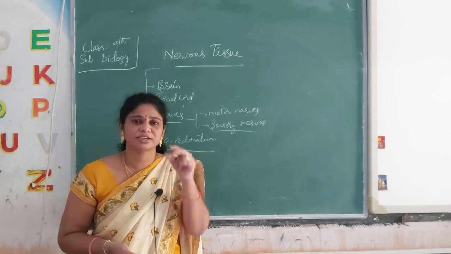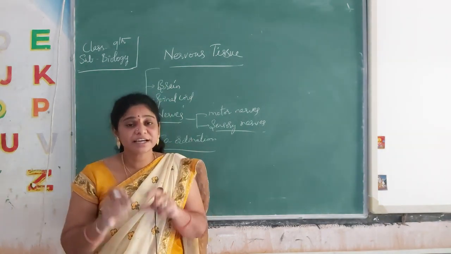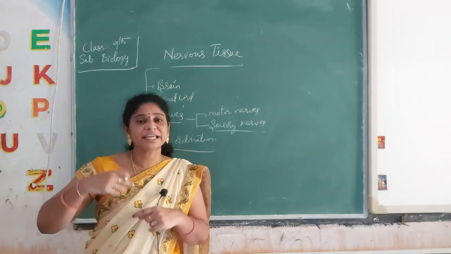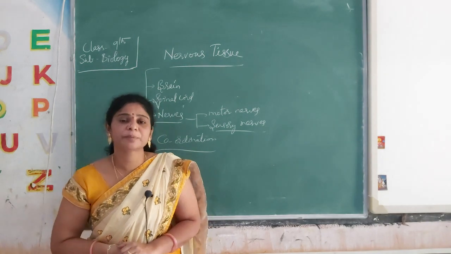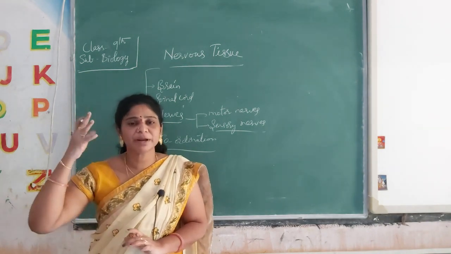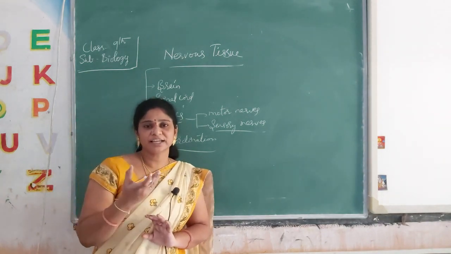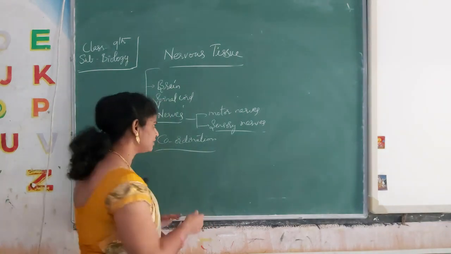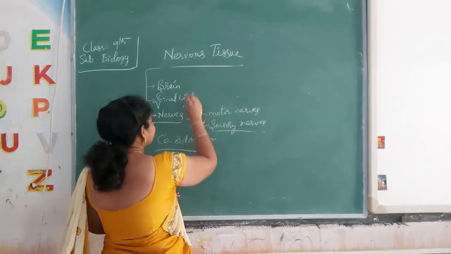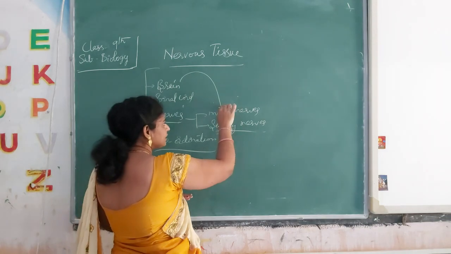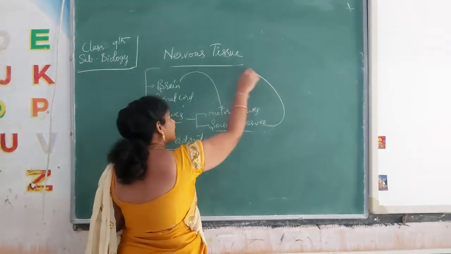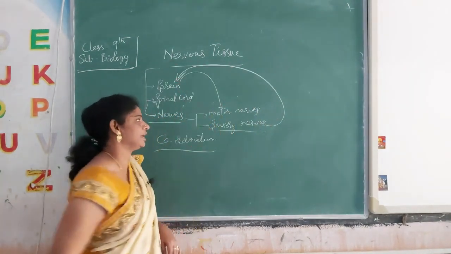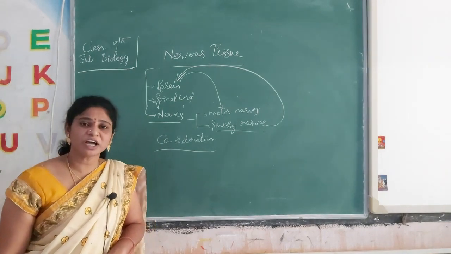Who sent the message? The sensory nerve is sending the message to the brain. Now from the brain it is telling that you say, I am watching the mobile. The motor nerve is bringing the message from the brain, and the sensory nerve is taking the message to the brain.